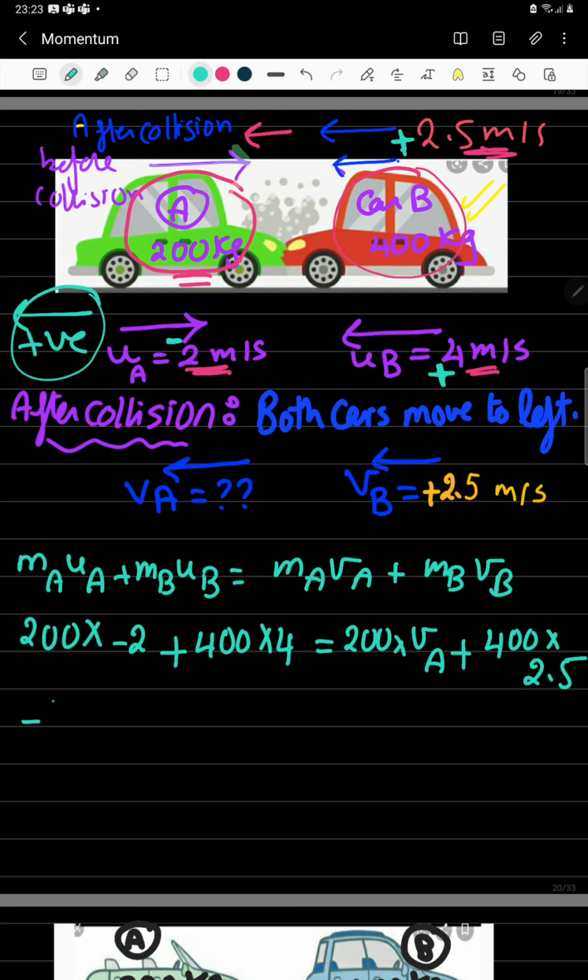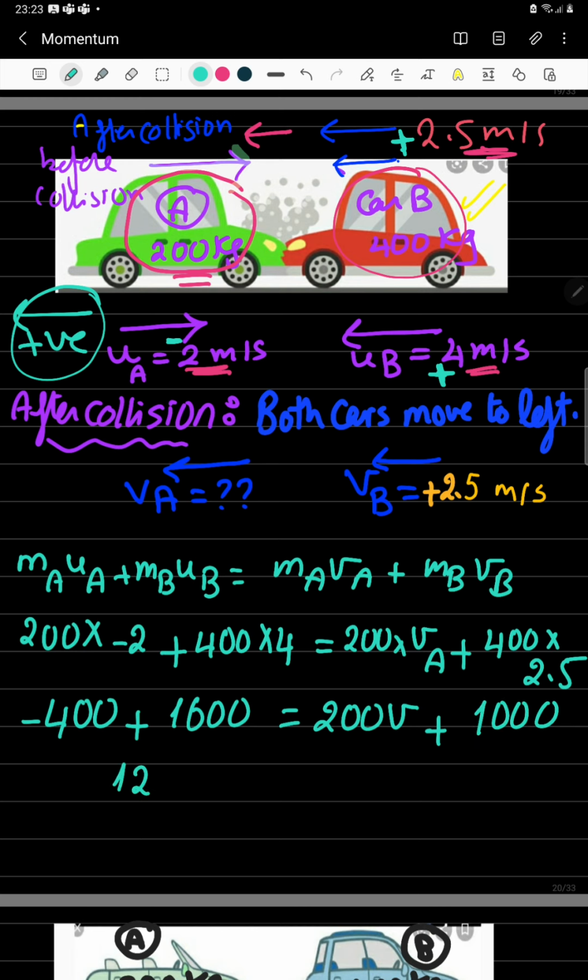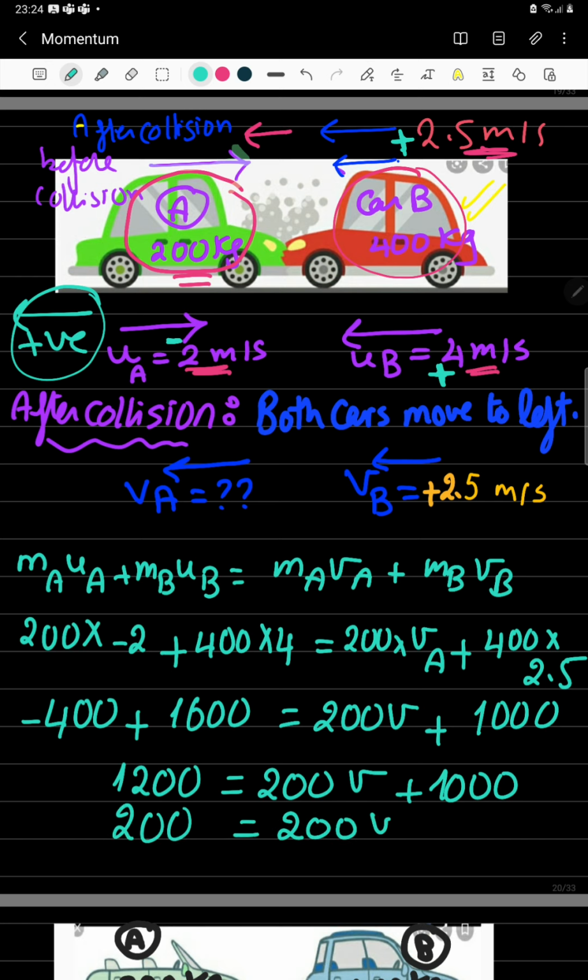Let's calculate this again. Negative 400 plus 1600 equal 200 V plus 1000. 1200 equal 200 V plus 1000. 1000 will go to the other side by subtraction. So 200 equal 200 V. And final velocity equal 1 meter per second. This is the final velocity of the green car.